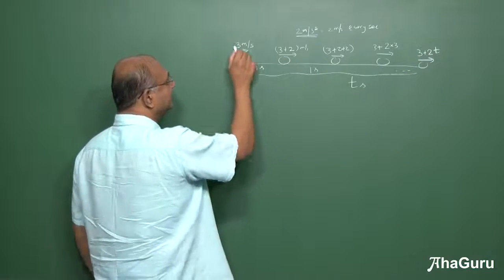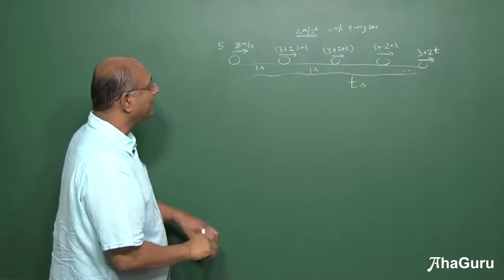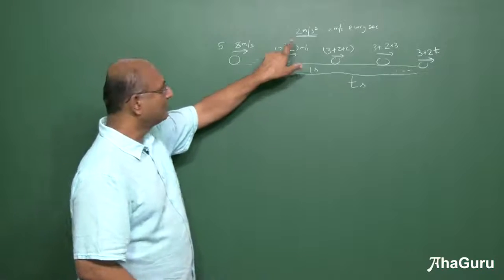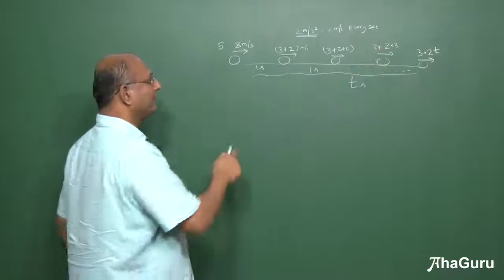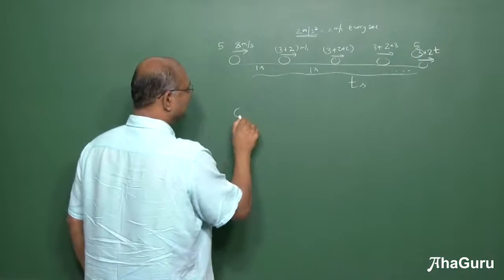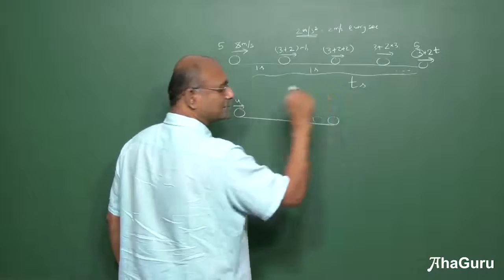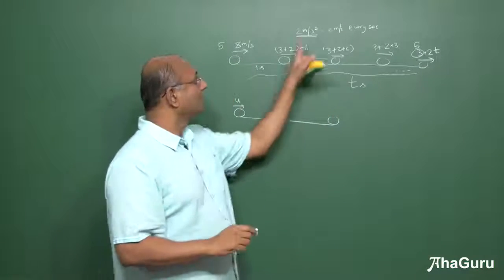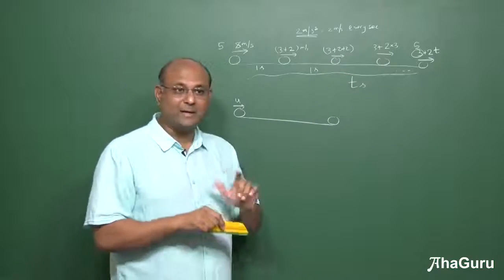Now instead of this 3, suppose I had replaced this by 5. What would have happened? 5 plus 2, 5 plus 2 plus 2, 5 plus 2 into t, right? So this would have become 5 plus 2 into t. Suppose I started with a velocity u, this velocity would have become u plus 2 into t. Why 2 into t? Because every second you are increasing by 2.